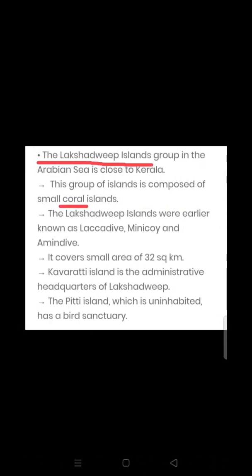The Lakshadweep Islands lie close to the Malabar coast of Kerala, in the Arabian Sea. This group of islands is composed of small coral islands. Corals are small, sedentary marine animals, meaning they live in the sea, with a calcareous horny skeleton. They thrive in warm, shallow water and grow into large colonies.